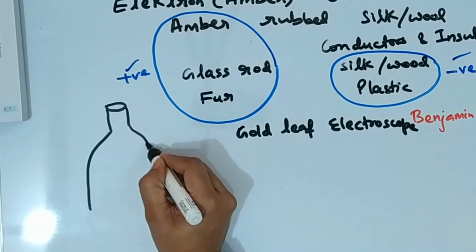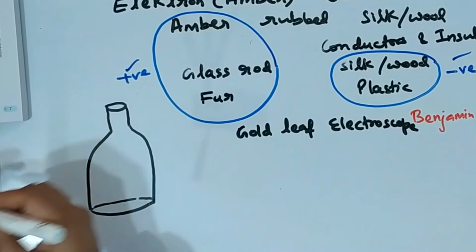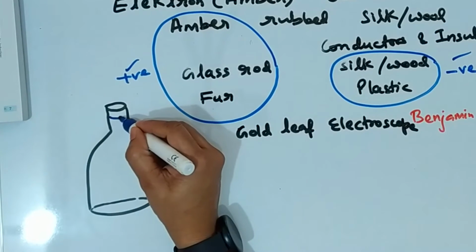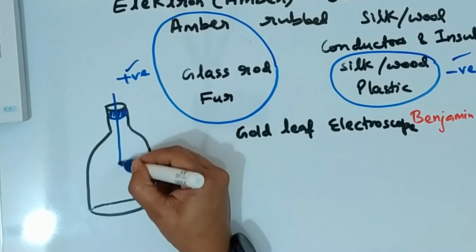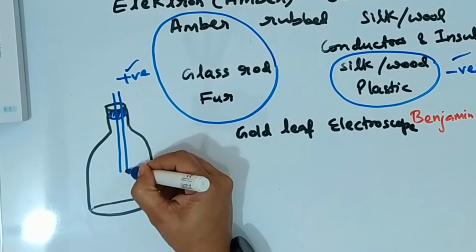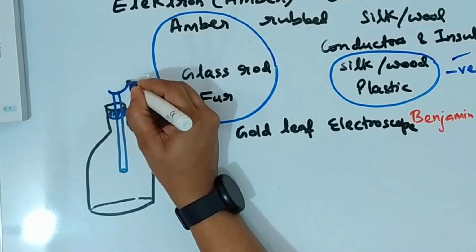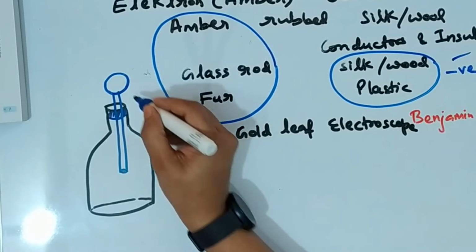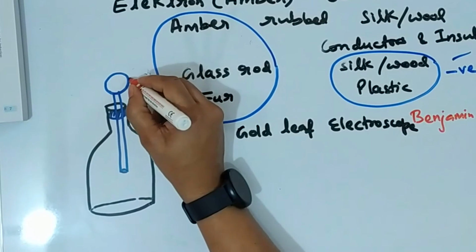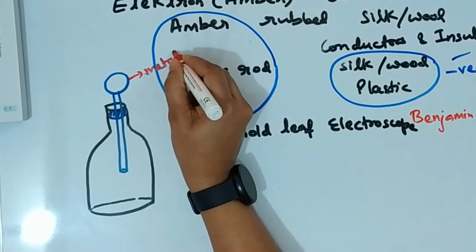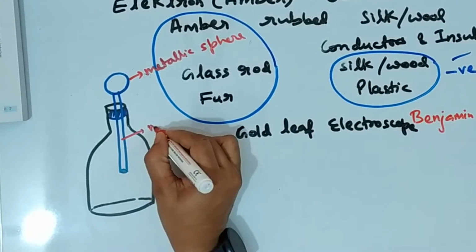So let us consider a glass bottle, closed via a cork, and through it a metal rod is inserted, with a metallic sphere above the metal rod.